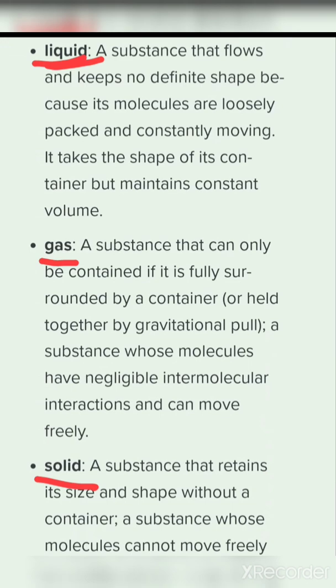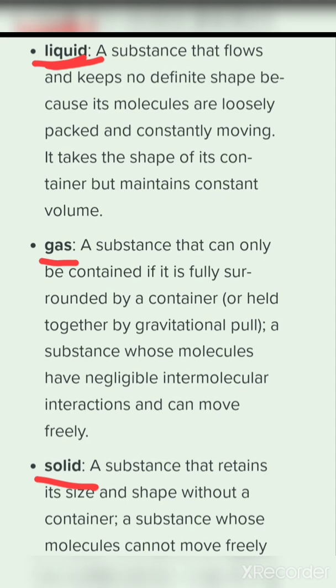And liquid, a substance that flows and keeps no definite shape because its molecules are loosely packed and constantly moving, right? They are loosely packed in comparison to the solids and they move freely. It takes the shape of its container but maintains constant volume. It also occupies the space, right? So it has volume but it has no shape, right?